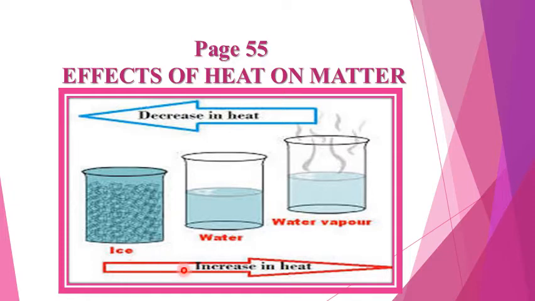Like here you can easily see increase in heat. So when heat increases, it means ice is first converted into water, and then if heat is continuously increasing, it changes into water vapors. And decrease in heat converts water vapors into water, and then they convert into ice.